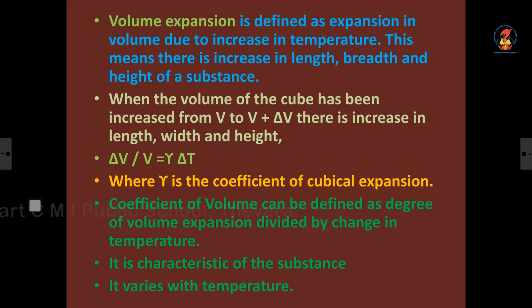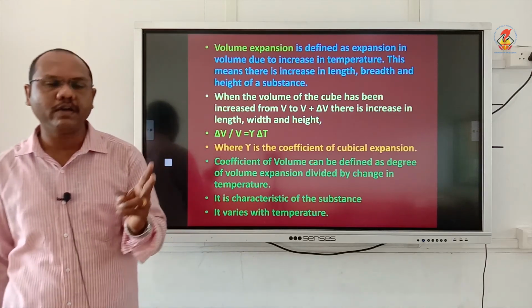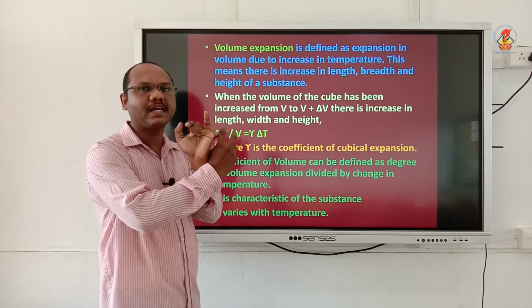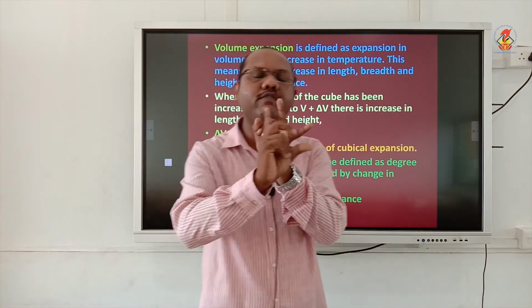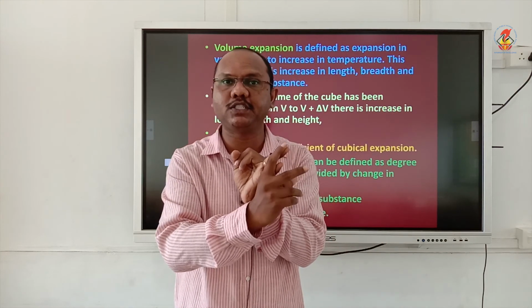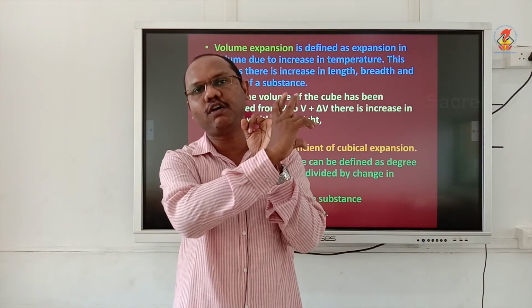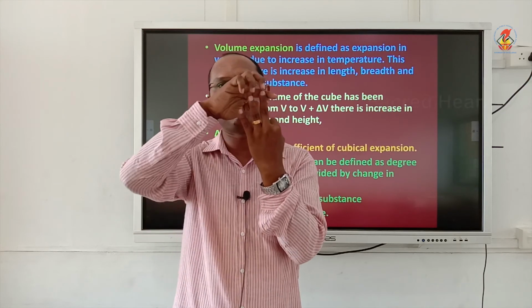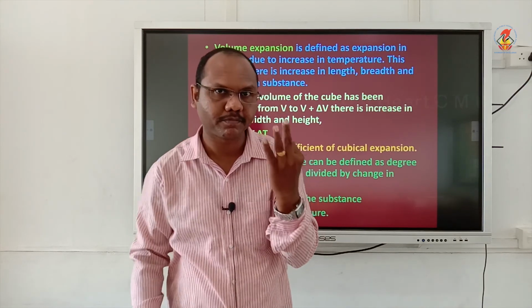So it is also the characteristic property of substance and it varies with temperature. So we studied three coefficients: coefficient of linear expansion alpha, coefficient of superficial expansion beta, and coefficient of cubical expansion gamma. So there are three things.